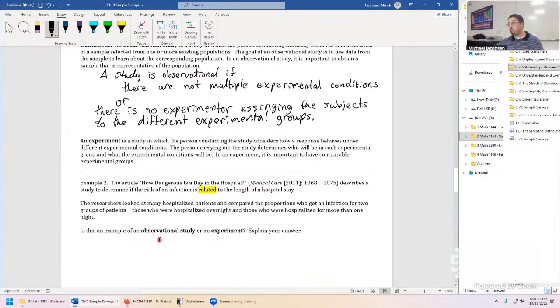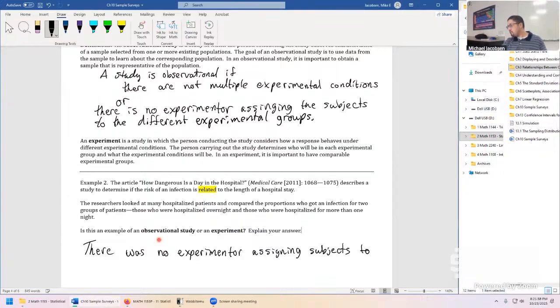Let's put that in words. There was no experimenter assigning subjects to the conditions of one night versus more than one night.